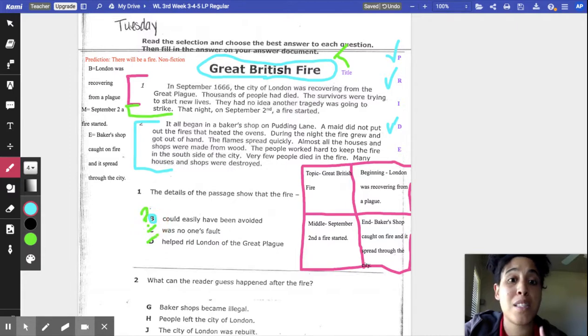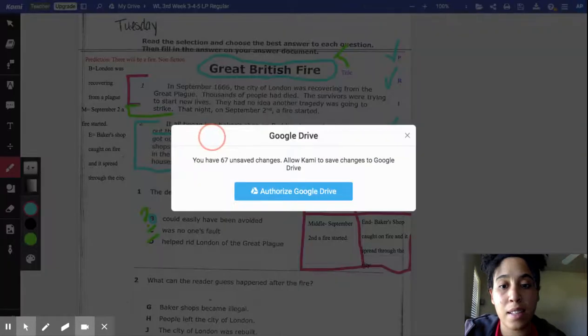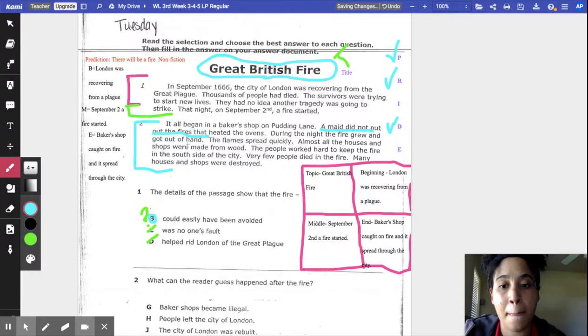And remember, we need to prove our answer. We need to make sure that we tell ourselves where we found that answer. We're not just guessing. It says "could easily have been avoided," and I found that answer right here: a maid did not put out the fire that heated the ovens. Right there.